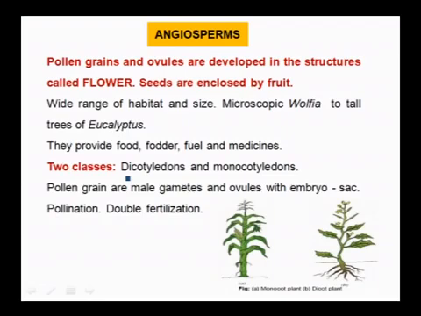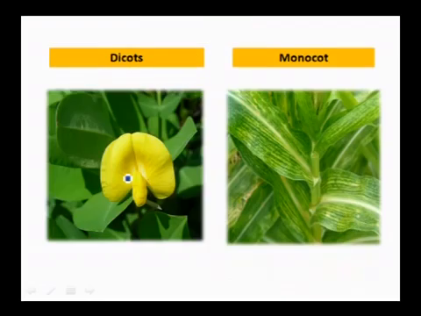You will study it in detail in the next chapter. These are the dicots and monocot plants. You all see that jowar, grass, ragi are all monocots, and all beans, legumes are dicots with two cotyledons, whereas a monocot has a single cotyledon.